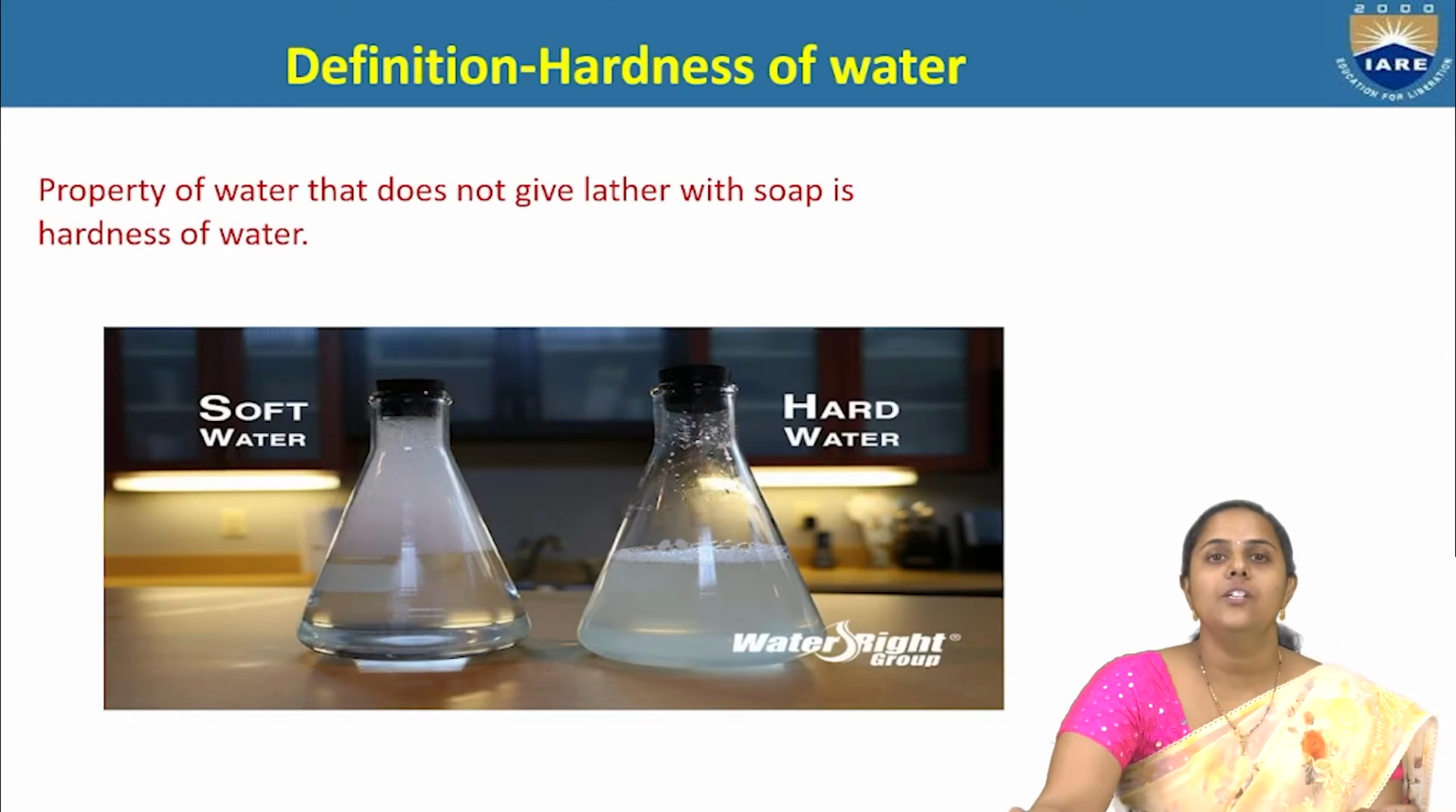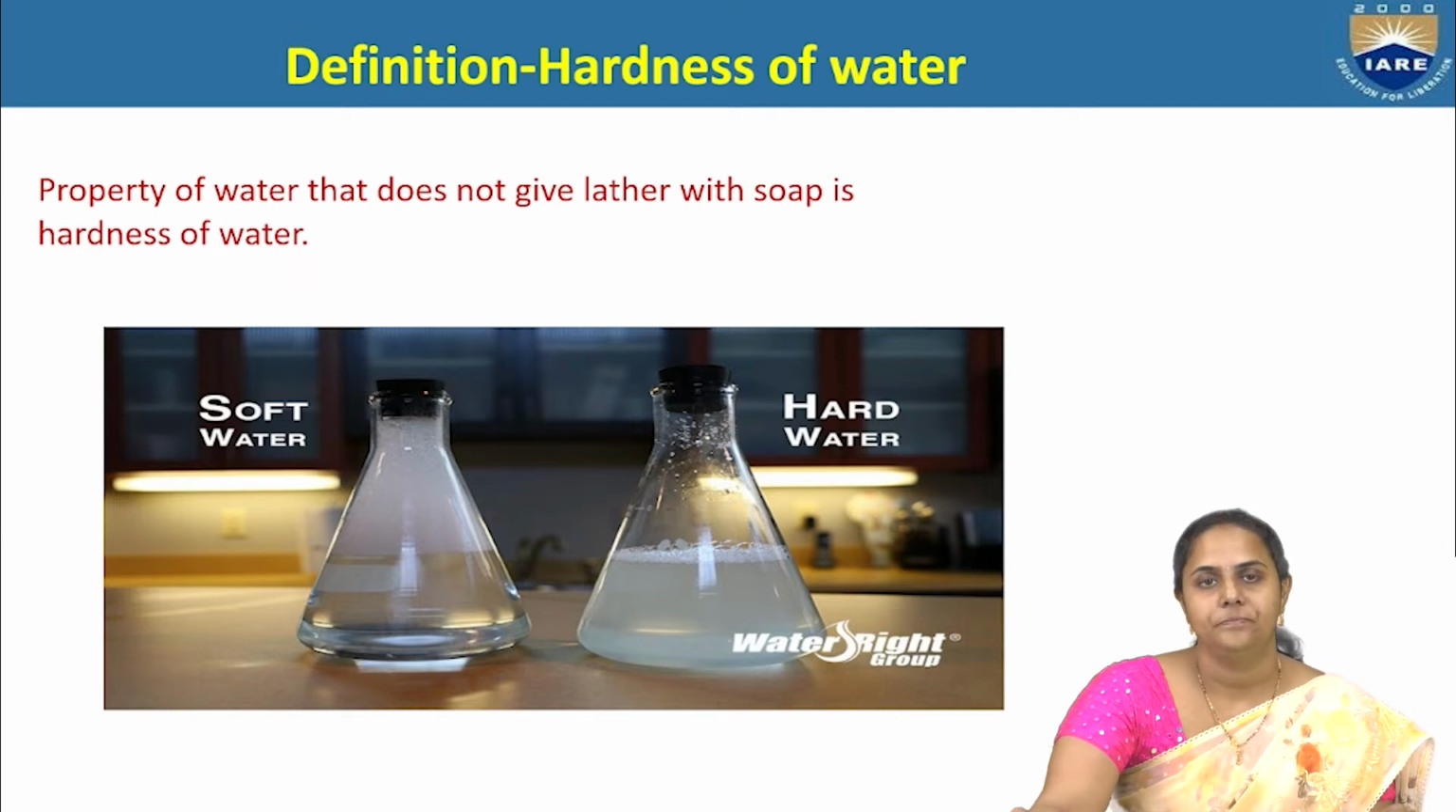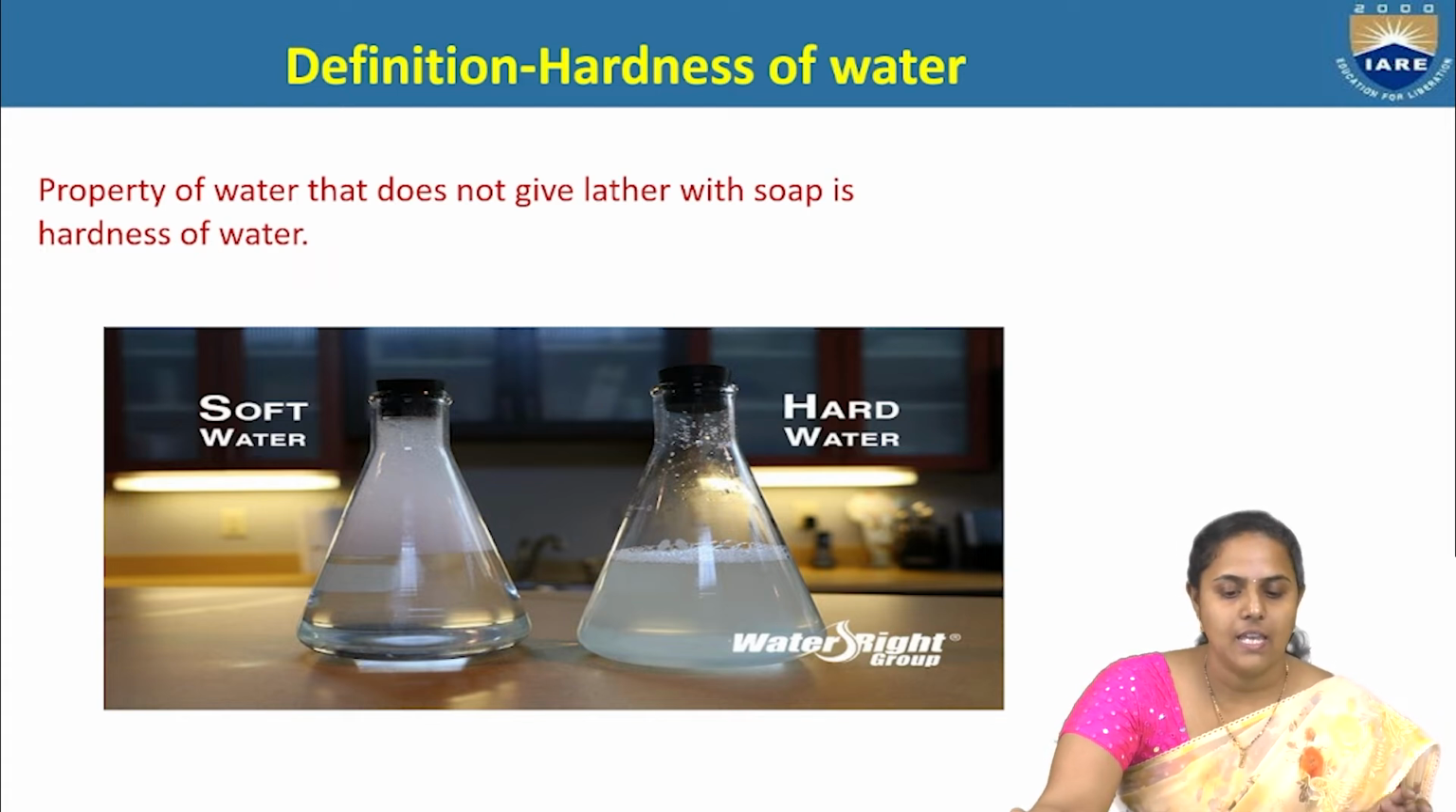Now, till now we have learned what is hard water and what is soft water. Now, let us see the proper definition of hardness of water. The hardness of water is the property of water that doesn't give lather with soap. Means the hard water has the property that doesn't give lather with soap. It's called hardness of water.